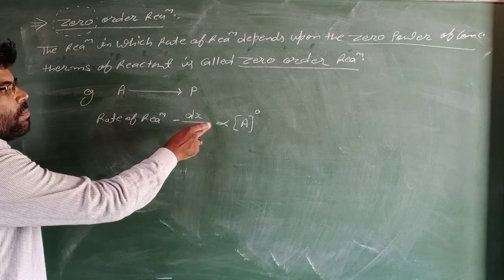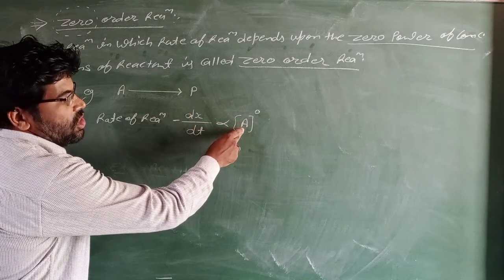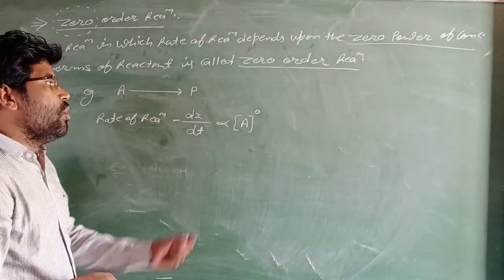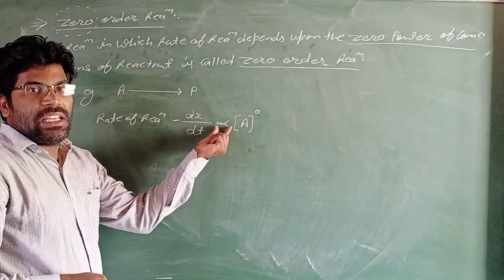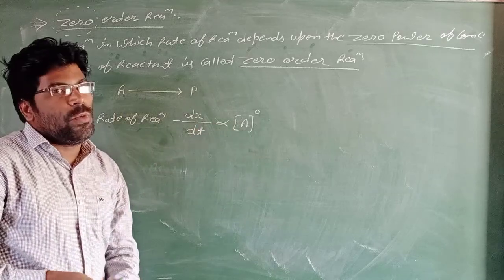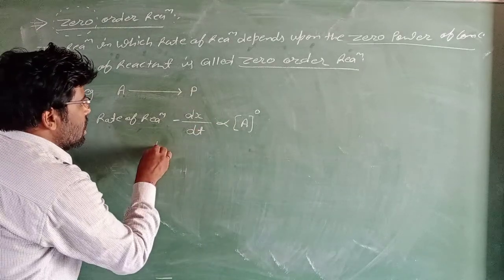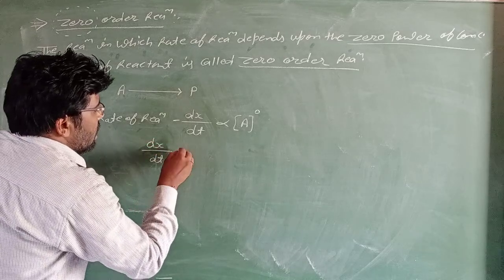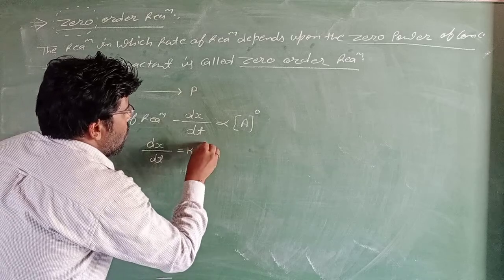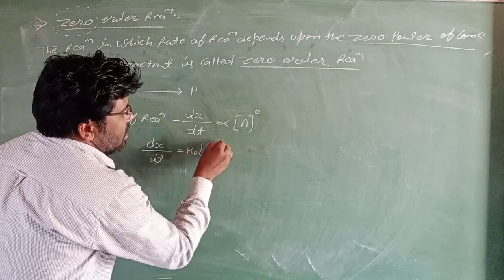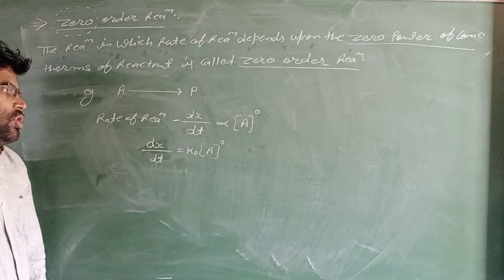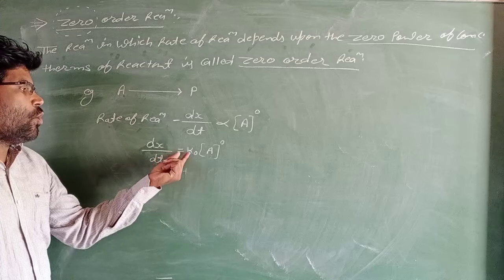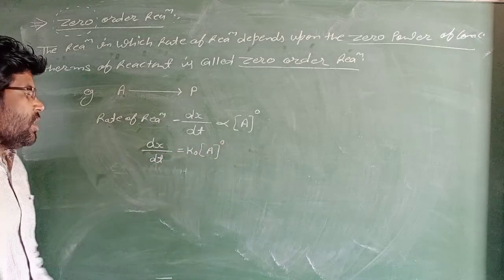So dx upon dt is proportional to concentration power zero. Remove the proportional sign and take the proportionality constant: dx upon dt equal to k0 times concentration power zero.